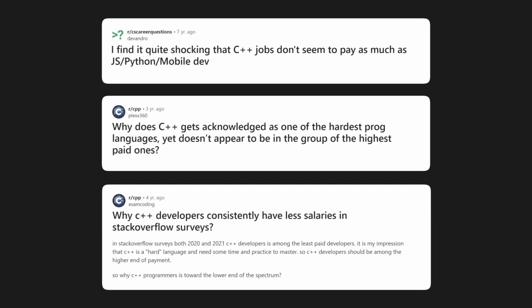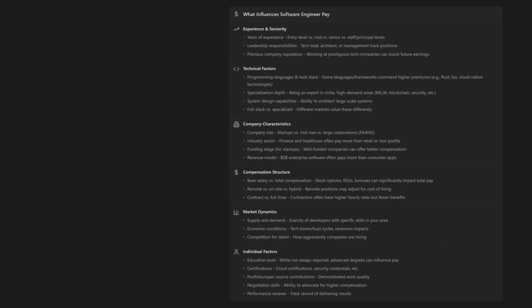But the answer is not so simple. Obviously, there are a lot of factors that influence pay, such as your location, skill, and domain. Generally speaking, passion-driven domains like video games are poorly paid, and they skew the salary statistics downward. The financial sector pays a lot higher, but can be highly competitive with crazy work hours. Overall, if you exclude video game development, it does seem like C++ jobs generally do pay a bit better on average in comparison to other languages.